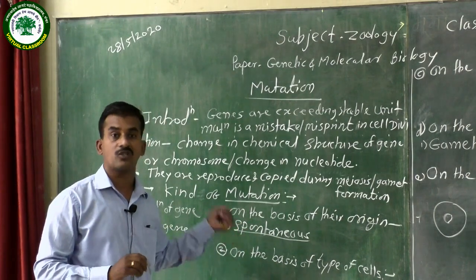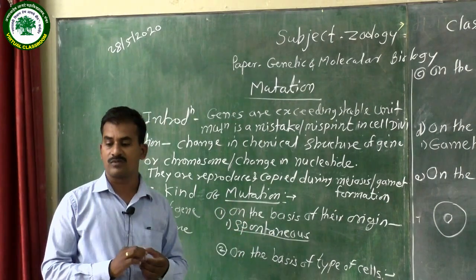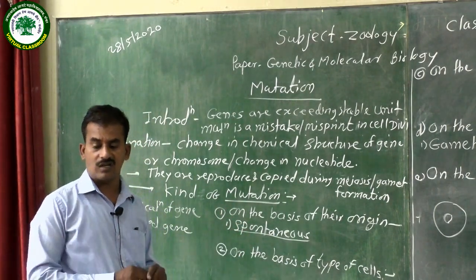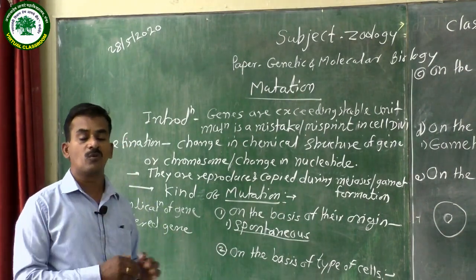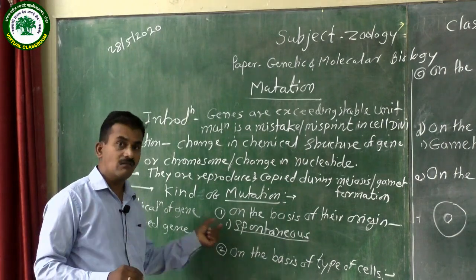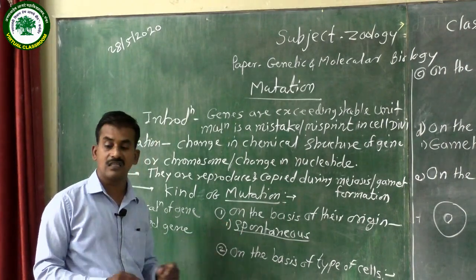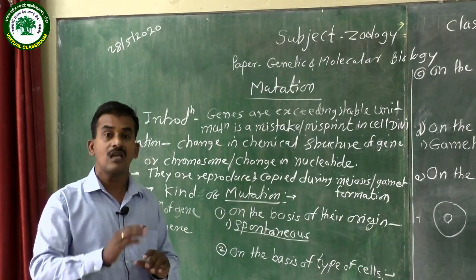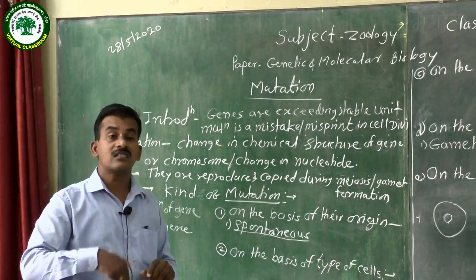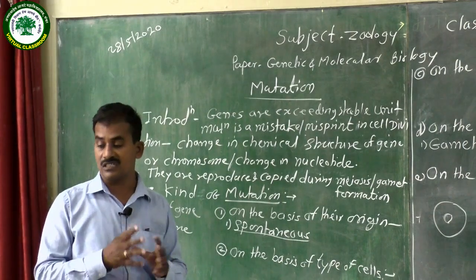The structure of the nucleotide and the structure of the DNA change. It is a random change of nucleotides, and the origin of this spontaneous mutation is indeterminate. The exact cause is unknown, but some internal or external changes take place in the living organism.